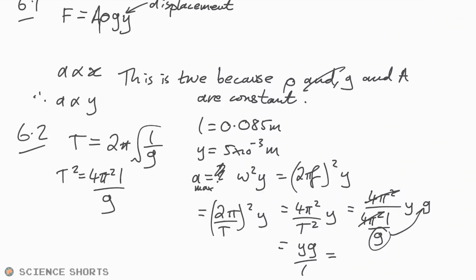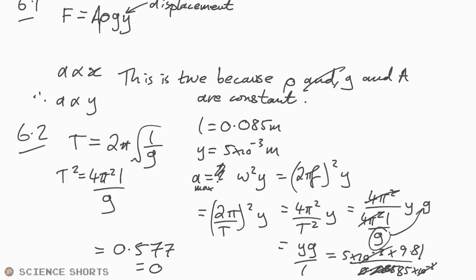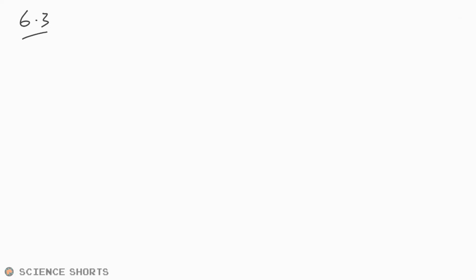Let's have a look. 5 times 10 to the minus 3 times 9.8 divided by 0.085. Let's just keep it as 85 times 10 to the minus 3. Cancel those, and we end up with 5 times 9.81 divided by 85. And what do you know, we end up with 0.577. Let's get that to 2 sig figs: 0.58 meters per second squared. So everything did cancel out nicely. There we go.